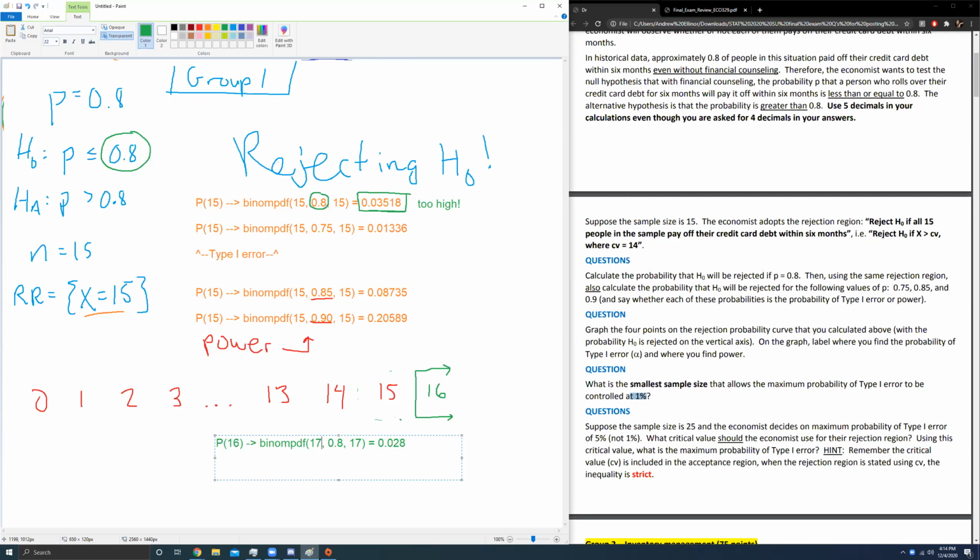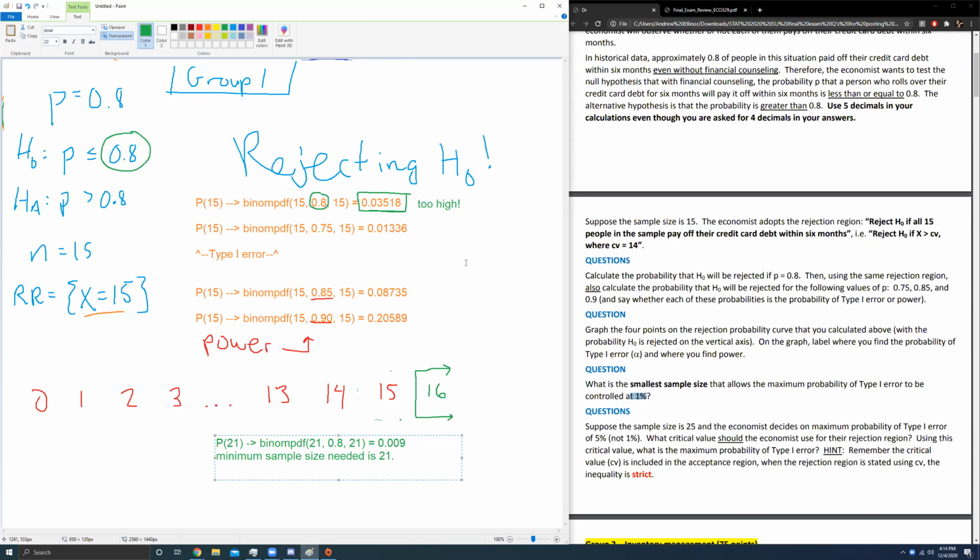This is all going to be done on a calculator, so you can do this painstakingly by hand, one at a time. Now I'm doing 20. When I do 20, I get 0.011. Still slightly too big, but I bet you when I switch to 21, sure enough, when I do binom PDF with a sample size of 21 and I set my rejection region at 21, I get 0.009. And so your answer to this question, and I guess this would be probability of 21, is now minimum sample size needed is 21. Good?